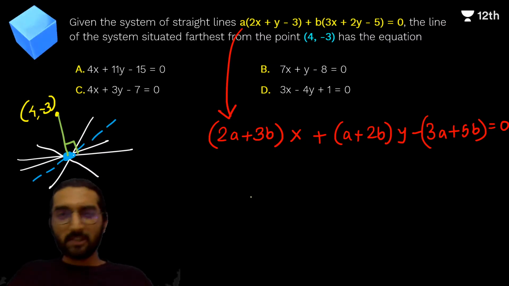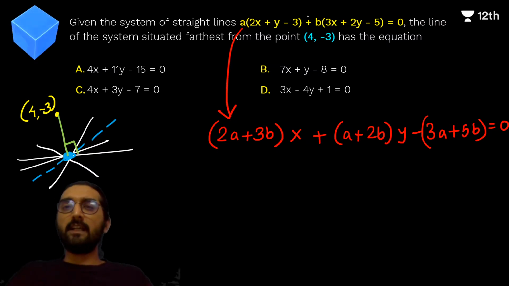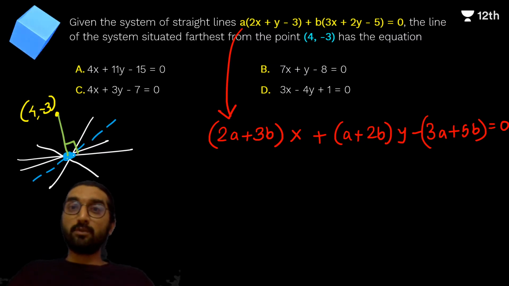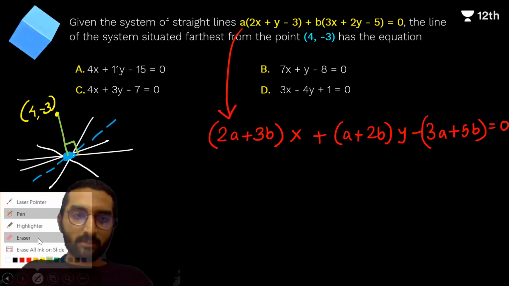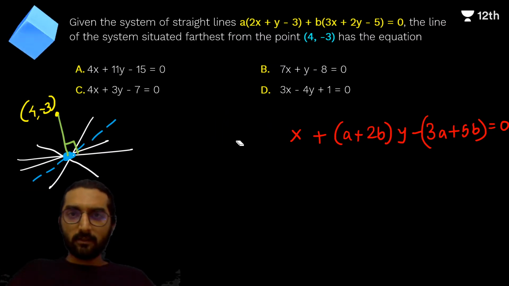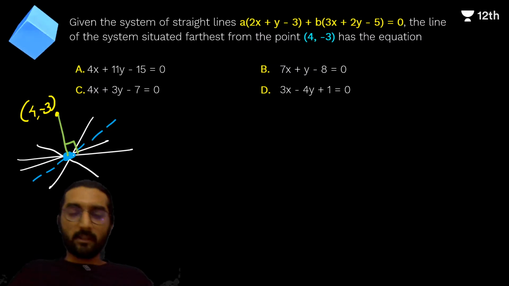Now this expansion is not needed because we can see that from these two lines we can find this particular point, and that will give us the slope. Now that is how it goes. Let me talk you guys through it. All right, let's do one thing, okay.